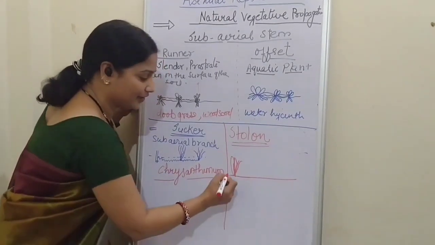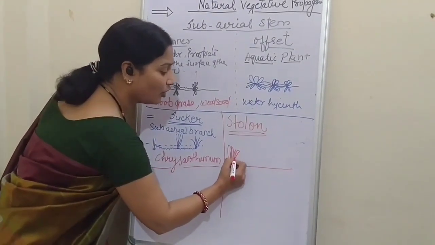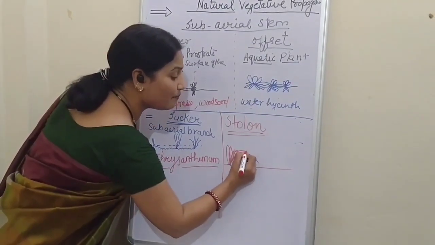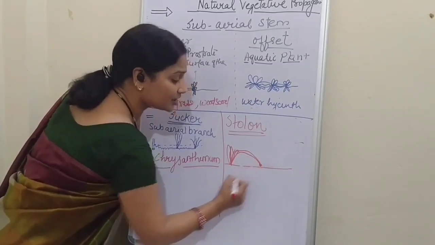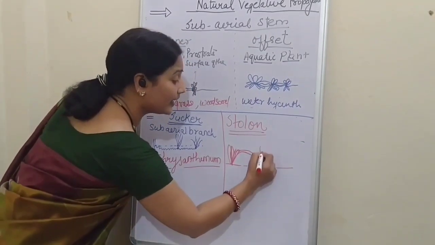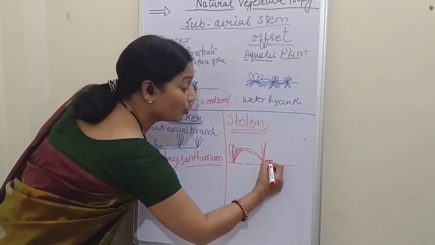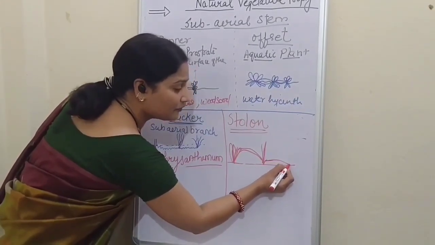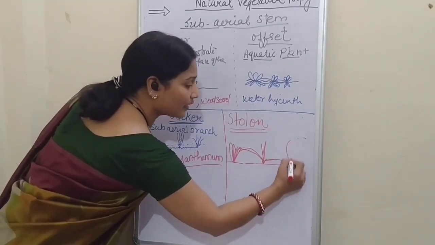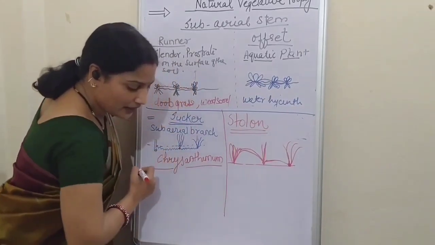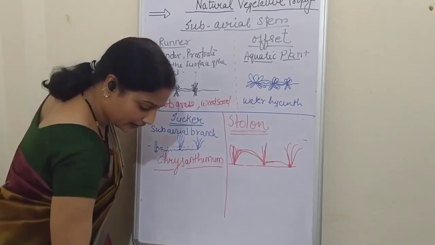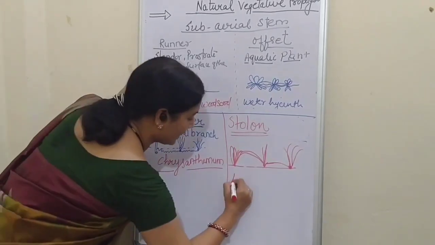And because the stem is soft, when it becomes long, it will automatically bend and touch the surface of the soil, and again the new plant will grow. Again the stem will move over the surface of the soil. If it touches, then again a new plant will grow. The example of stolon is Fragaria.